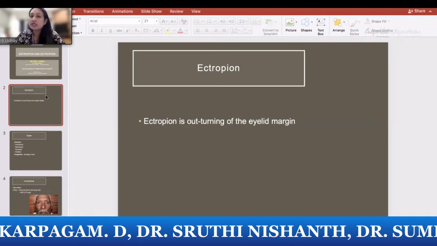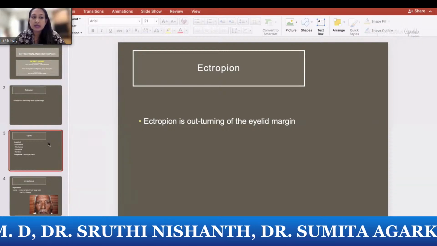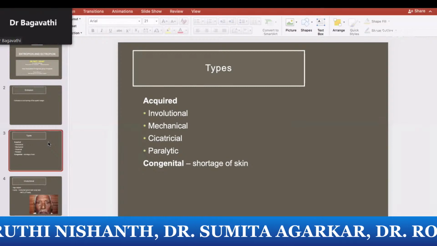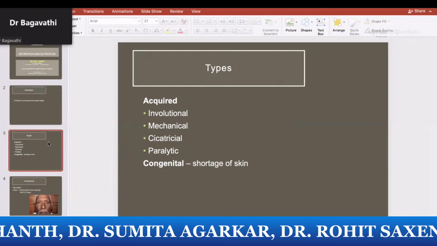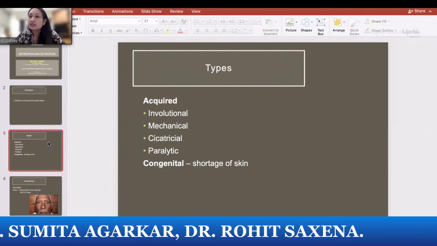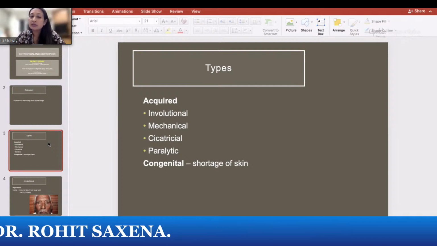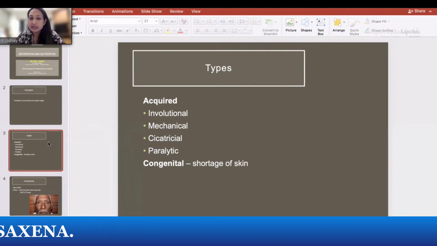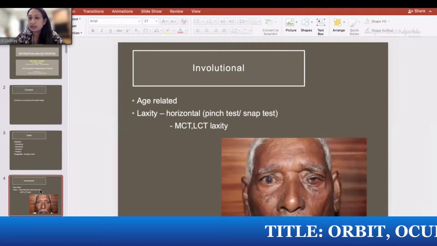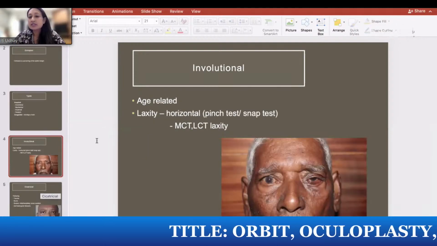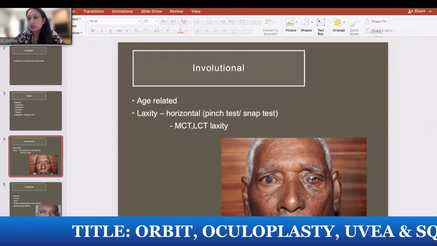So ectropion, as we know, is outturning of the eyelid margin, and we have various kinds like acquired and congenital. Acquired, it can be involutional, which we most commonly see, or it can be mechanical, cicatricial, paralytic. And congenital can be because of shortage of skin or certain conditions like ichthyosis. Now, this is how an involutional ectropion looks like.